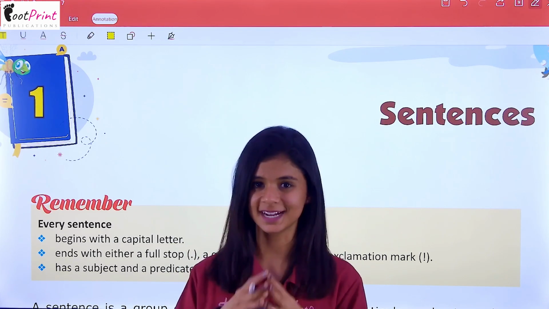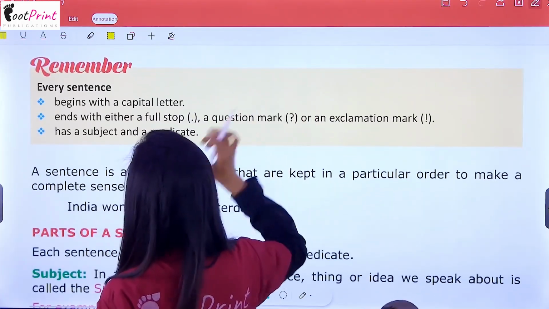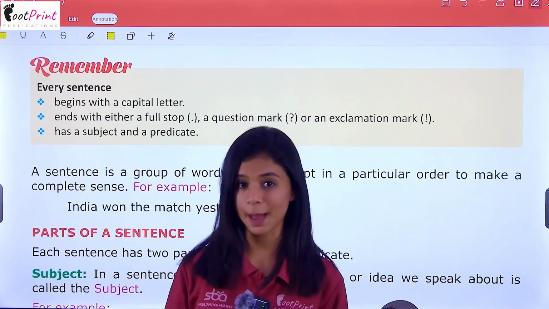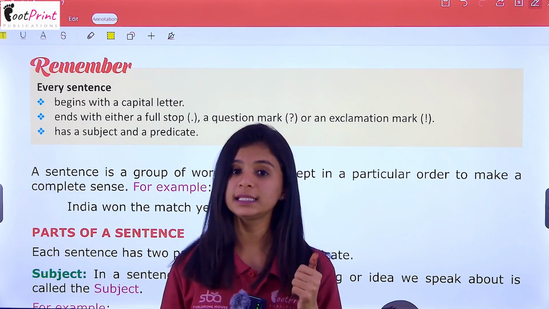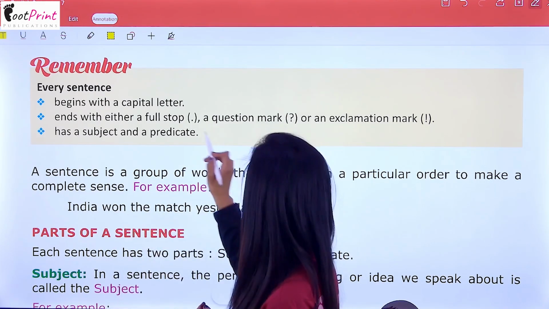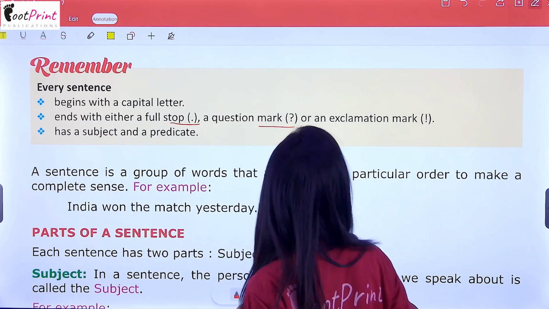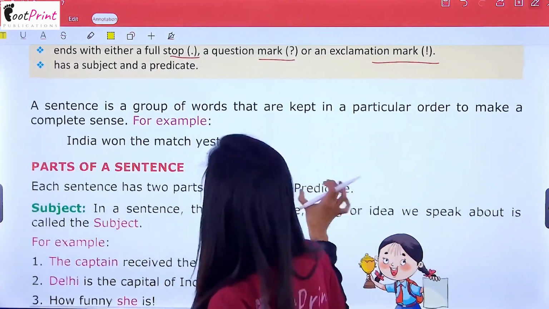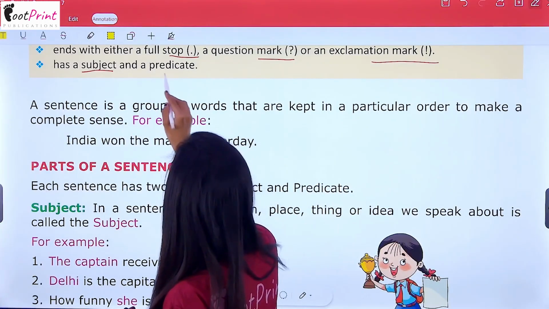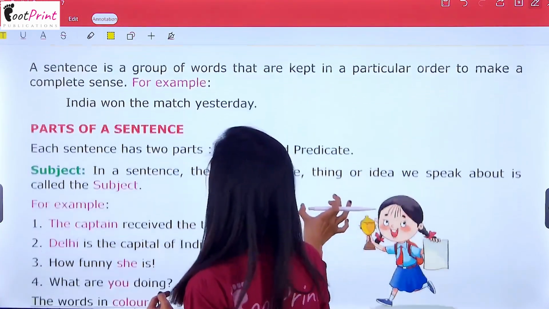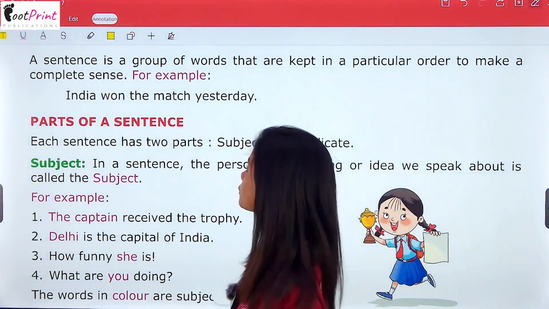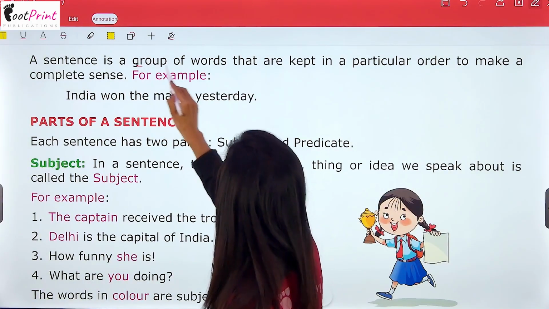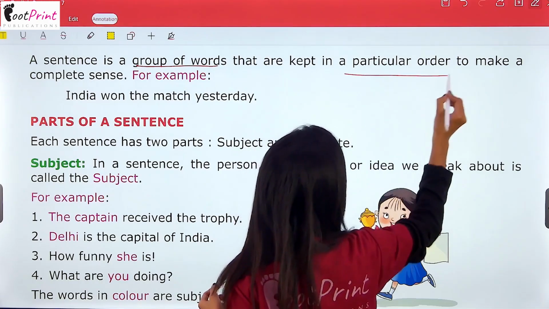So, let's start. First, you should know that a sentence will always begin with a capital letter and it will either end in a full stop, a question mark, or an exclamation mark. And as I have told you, it has a subject and a predicate as its parts. So let's start reading. A sentence is a group of words that are kept in a particular order to make